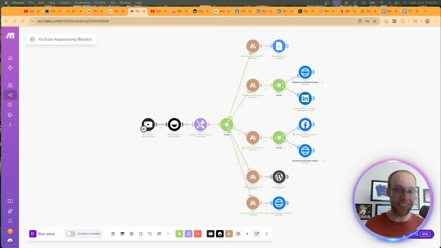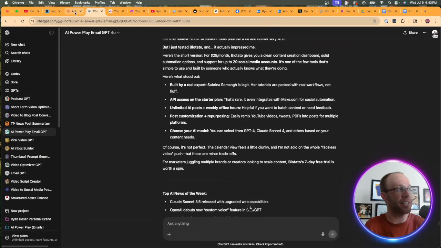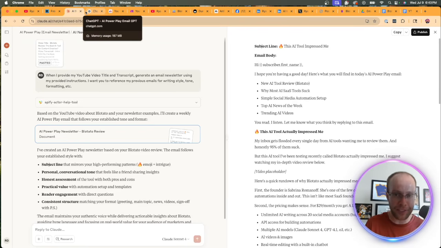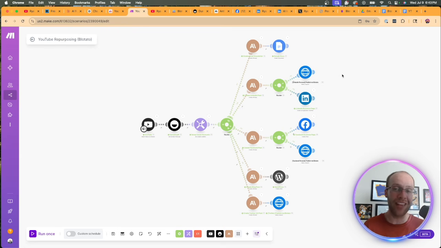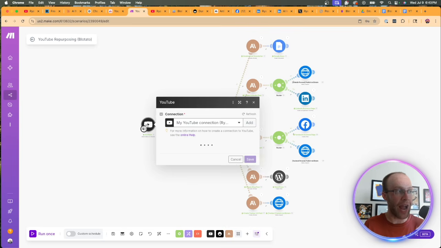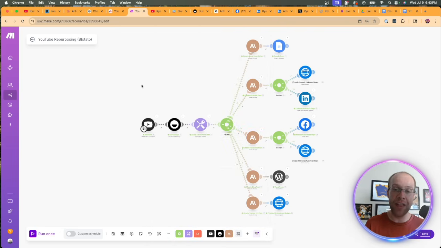But that's it. That is how you repurpose and redistribute long-form content such as long-form YouTube videos with option 1, manually through custom GPTs, Claude projects, ChatGPT projects, Google Gems, Perplexity Spaces, those types of customized versions of AI. But as you saw, it's very manual, it's very tedious, can be very time consuming. Or option 2, we can leverage AI automations that track and monitor my YouTube channel and then automatically transcribe it and repurpose it into the short form variations using it this way.